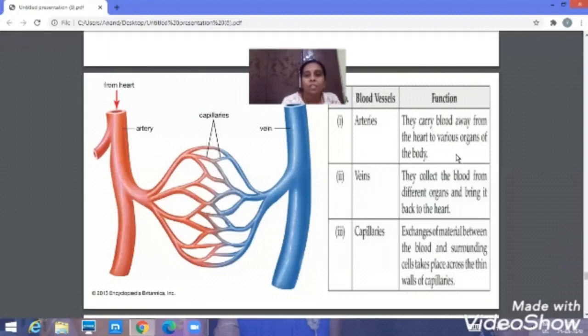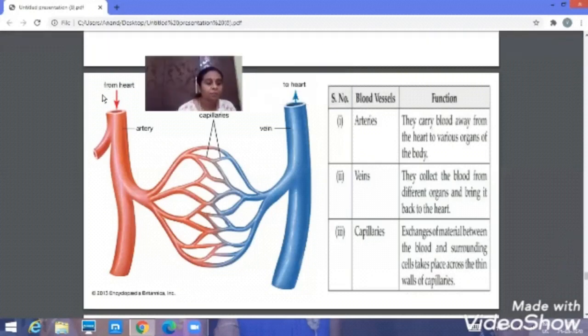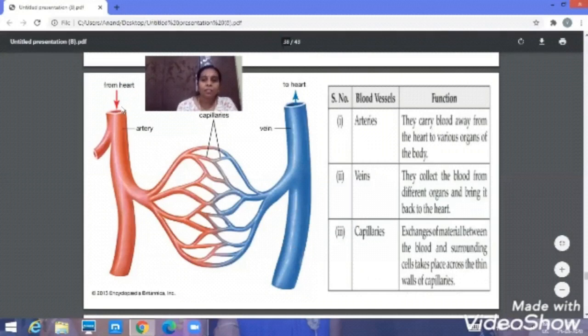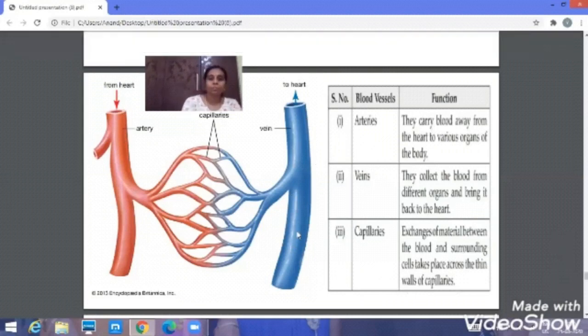Whereas veins, when you observe, are made up of thin and smooth muscle. They have valves to prevent the backflow of the blood. And what is the function of the veins? They collect the blood from the different organs and bring it back to the heart. Here the arteries carry the blood away from the heart, whereas veins collect the blood from the different organs and bring it back to the heart for further purification.